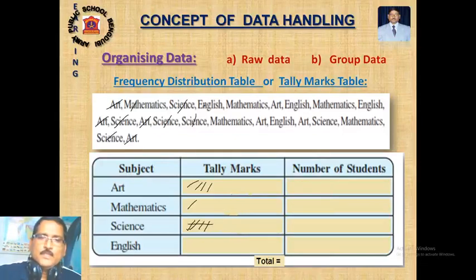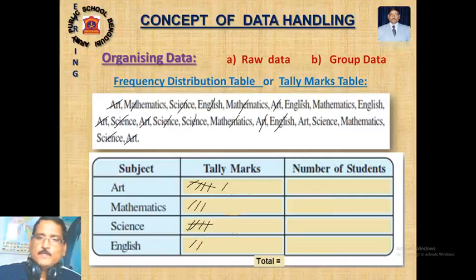Then English, make a slash here. Then mathematics, make a slash here. Then mathematics again. This is the procedure you have to follow. Then art, art, after 4 a bundle. Then art again. Then English, make a slash here.